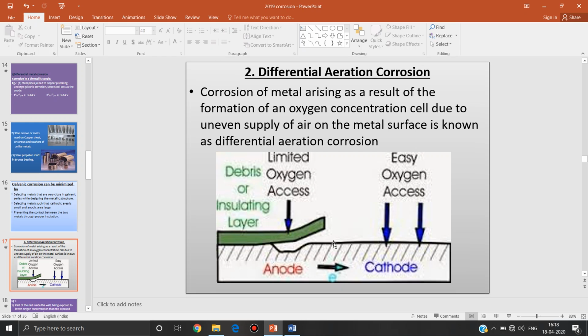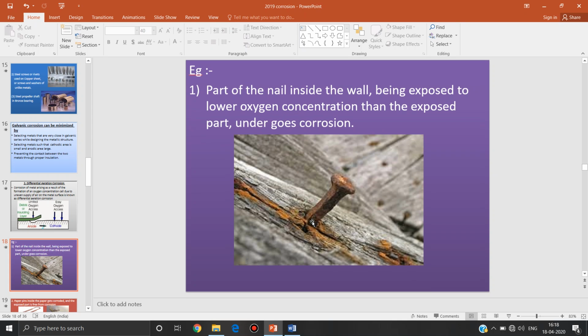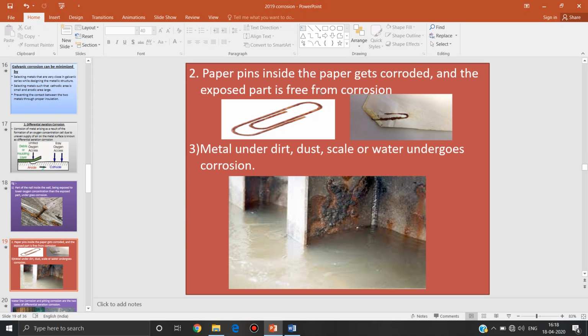The best example is the part of a nail inside the wall, which is exposed to lower oxygen concentration than the exposed part. So the part of the nail inside the wall will undergo corrosion because it is exposed to less oxygen concentration than outside. Then paper pins inside the paper get corroded and the exposed part is free from corrosion. Metal under dirt, dust, scale or water undergoes corrosion.